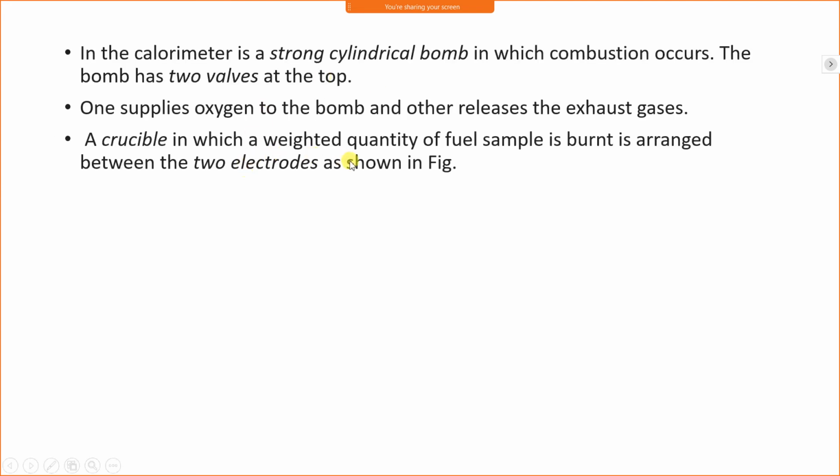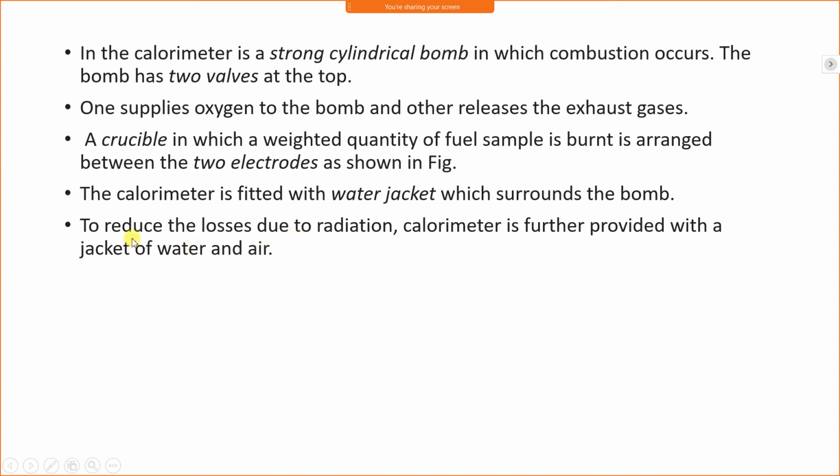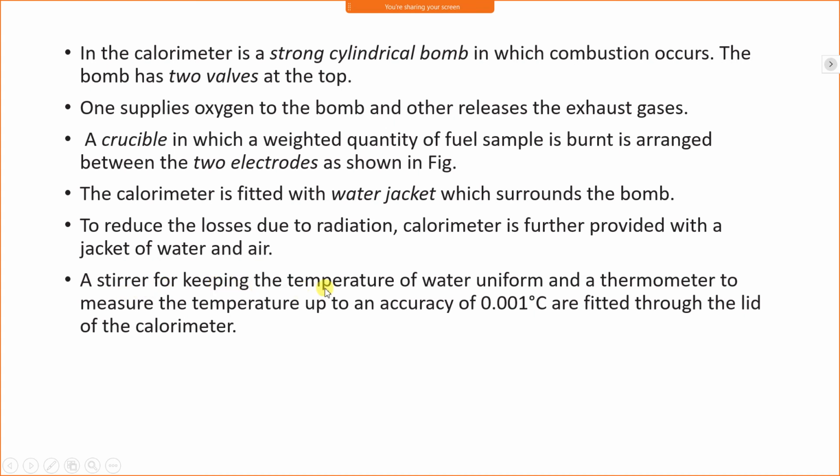A crucible in which a weighed quantity of fuel sample is burnt is arranged between the two electrodes as shown in the figure. The calorimeter is fitted with a water jacket which surrounds the bomb. To reduce the losses due to radiation, the calorimeter is further provided with a jacket of water and air. The stirrer for keeping the temperature of water uniform and the thermometer to measure the temperature up to an accuracy of 0.001 degrees Celsius are fitted through the lid of the calorimeter.